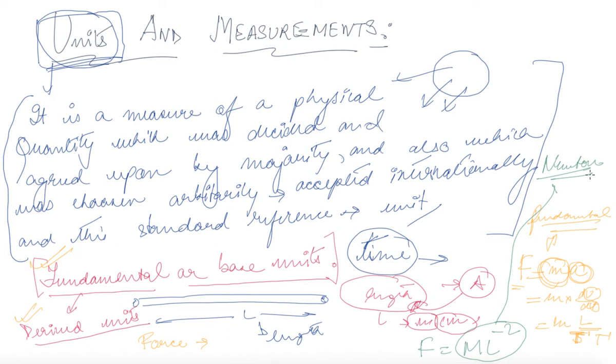Now after you have discussed what units are, let's talk about measurements. We know what units are, but what about measurements? Say suppose you are saying 1 meter. What is this 1 meter, the measurement meter? What is this related to, and who decides all the measurements? If we ask ourselves this question, we come to the International System of Units.